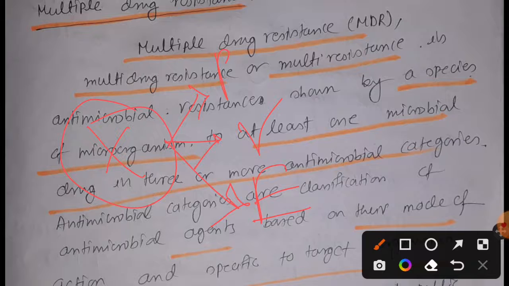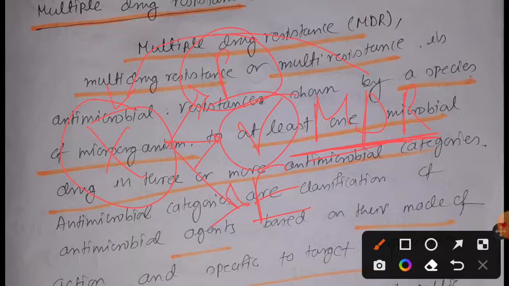Under such circumstances we can conclude that yes, X is an MDR, multiple drug resistant. Penicillin is a beta lactam, vancomycin is a glycopeptide, and erythromycin is totally different, a protein synthesis inhibitor. So we can conclude that it is an MDR.